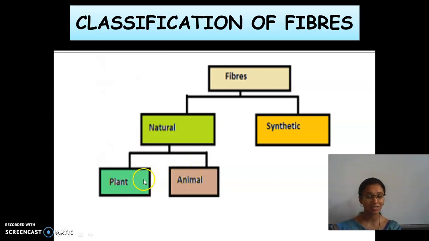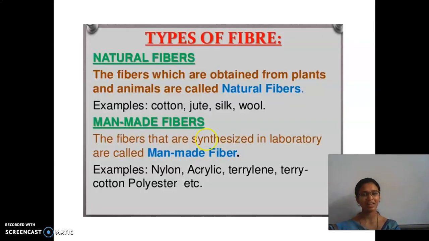What are the plant source and the animal source? Do you know the plant source of fibers? Nothing but cotton. Have you seen it? The animal sources are sheep, camel, goat, yak, and even rabbit. They are the animal sources of fibers. So see, these are the types of fibers.